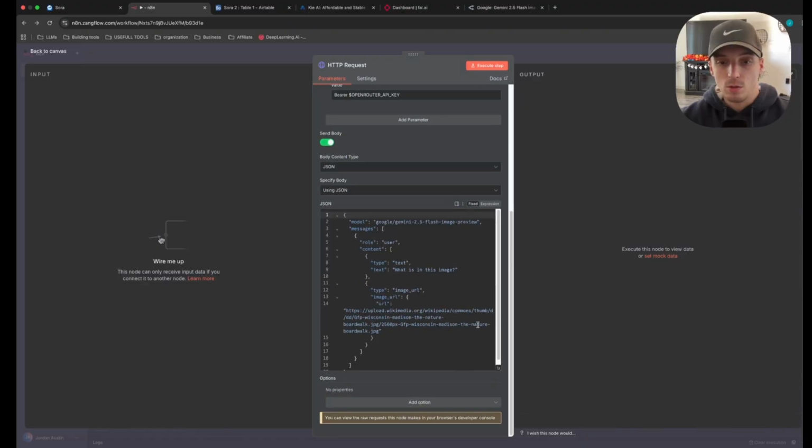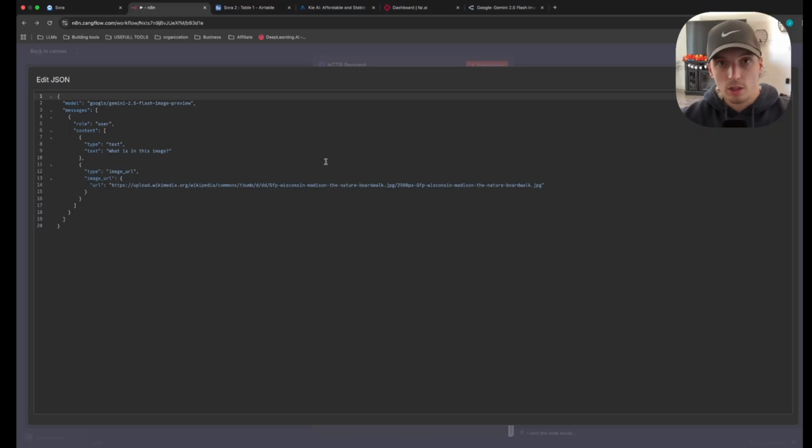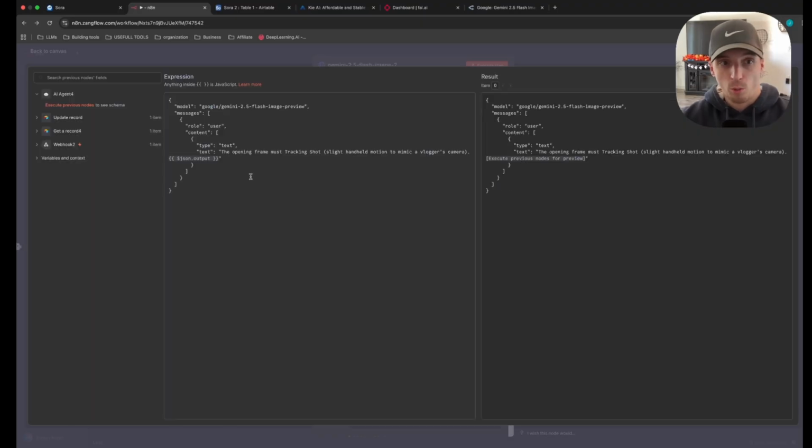And the next thing you need to do is just configure some things in the body request. So this is how your body request will look, and let me show you what it's supposed to look like. So for what we're trying to do, all we need is this. We just need the model, we need the user content, the type, which is text, and we're sending it over as a prompt. We don't need the image URL because we're not giving it a reference image to edit. We want it to create an image from scratch. So go ahead, pause the video, and then copy this for your body request.